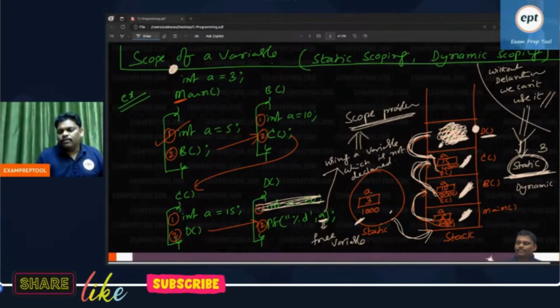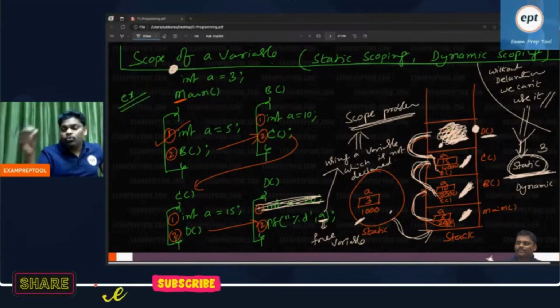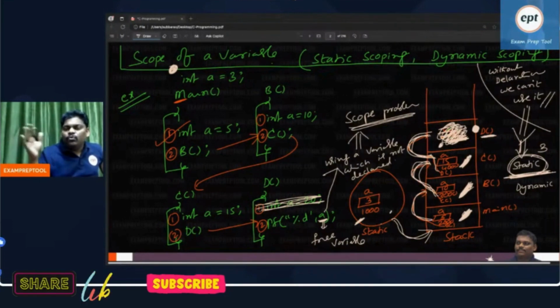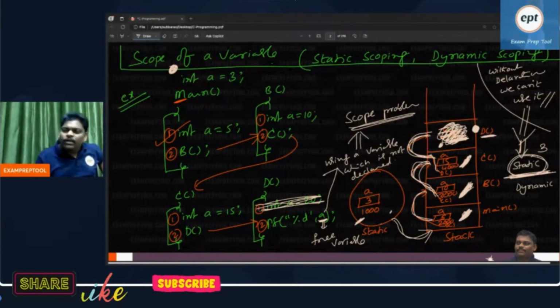Sir, without declaration, how can you use it? Okay, it is my mistake. But don't punish me blindly by giving an error. It is not a good idea. If you do that, no one will use your compiler. If the compiler gives an error every time, it is not a good idea.